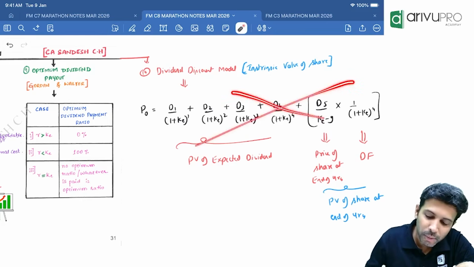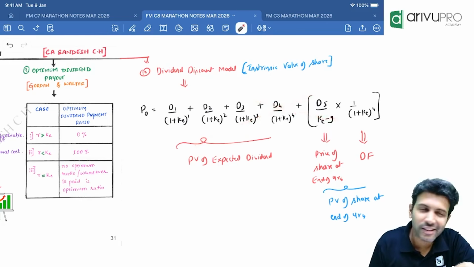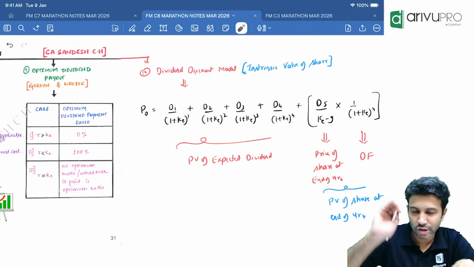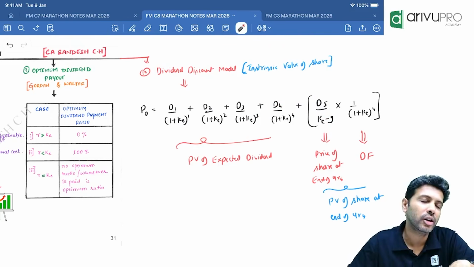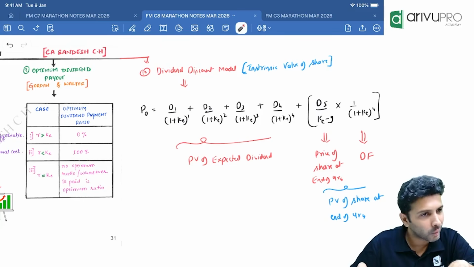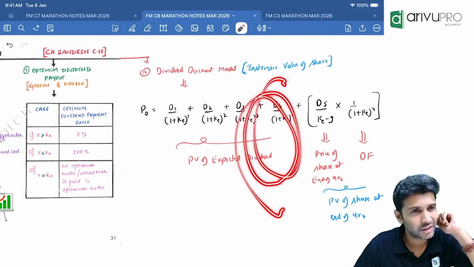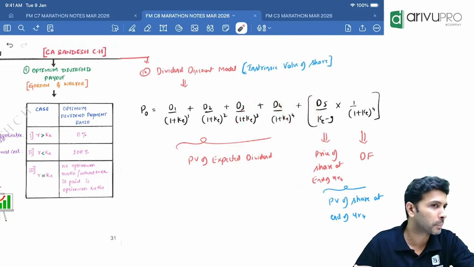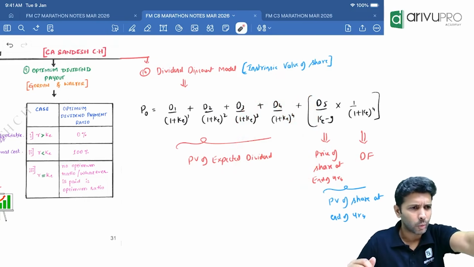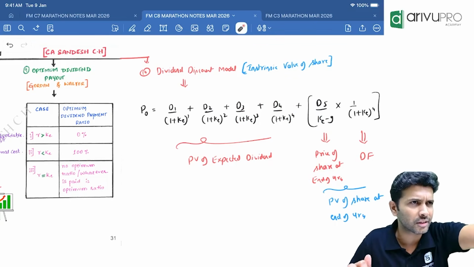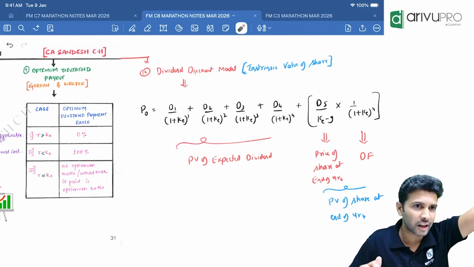But you don't have to remember this. You don't need this. Without the formula, we will solve. Okay? I prefer to solve this particular model without the formula only. Why? Because my gut feel is they may ask you this as an MCQ question. This is a very good question for MCQ. You can build 3, 4 questions. In fact, one question we have already solved in our regular notes. It was an MTP question, or a previous MTP question, in our class notes.